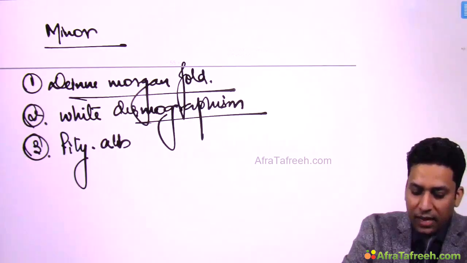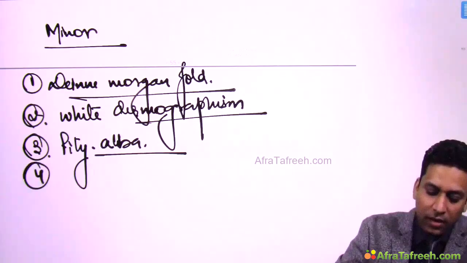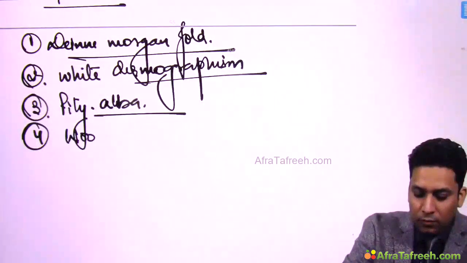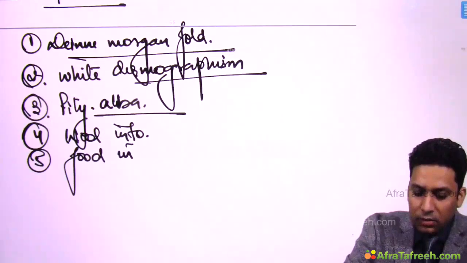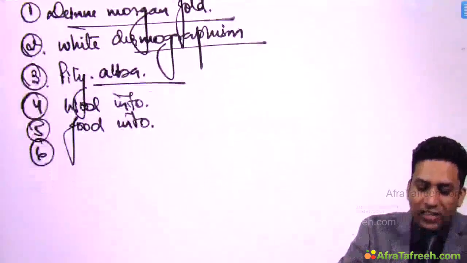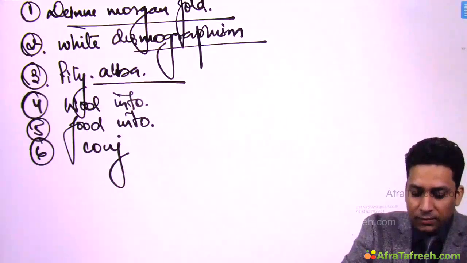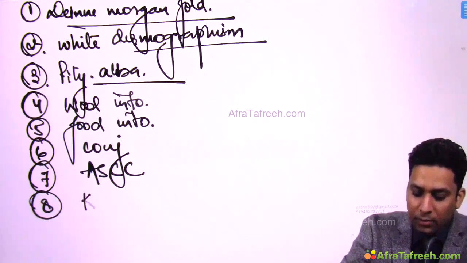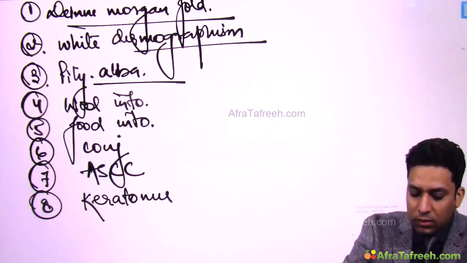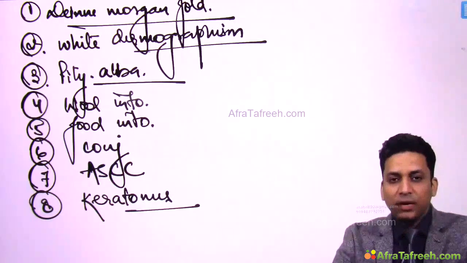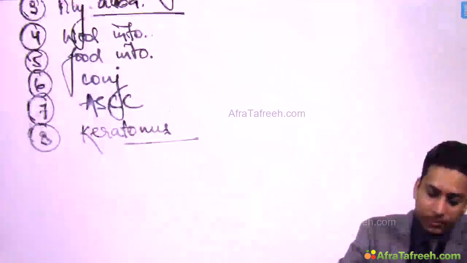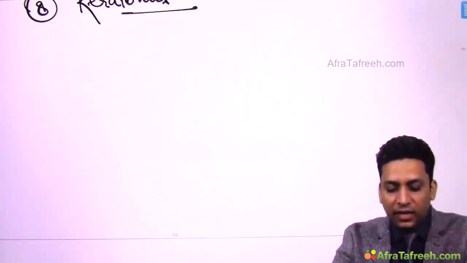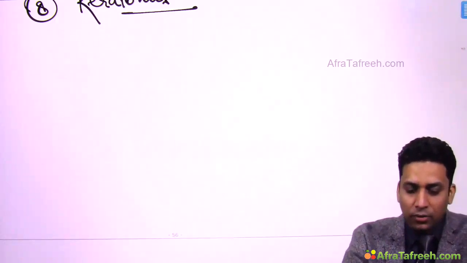Patient may have pityriasis alba. Patient may have wool intolerance, then certain food intolerance. Then there are a few eye changes which might be present in the form of conjunctivitis, anterior subcapsular cataract. Patient may have keratoconus. So these are various eye changes which might be present along with these other features. So these are the minor criteria in a patient of atopic dermatitis. If you get any 2 major and 2 minor criteria, that will help in diagnosing this condition according to Hanifin and Rajka criteria.